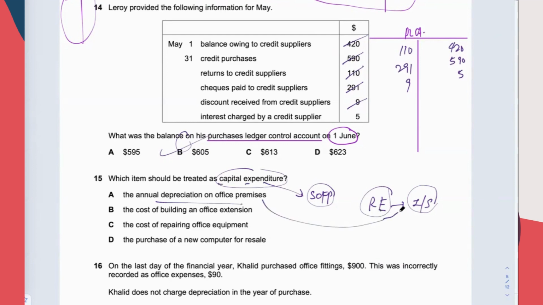Depreciation. Cost of building an office extension. This is the same as buying NCA, no difference from buying NCA. So it's in the SOFP. B. Repair is an expense in the income statement.